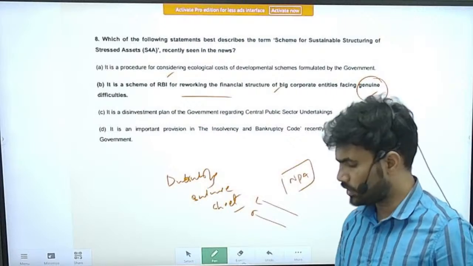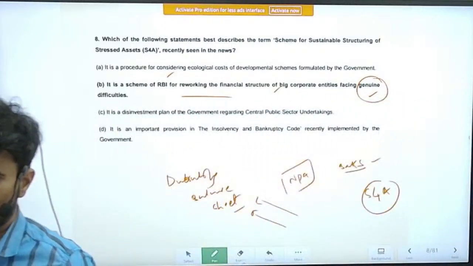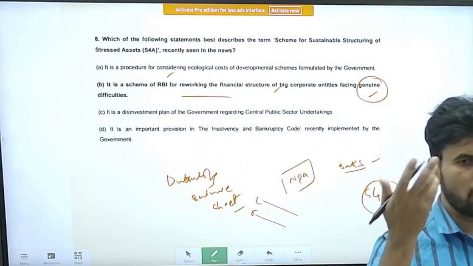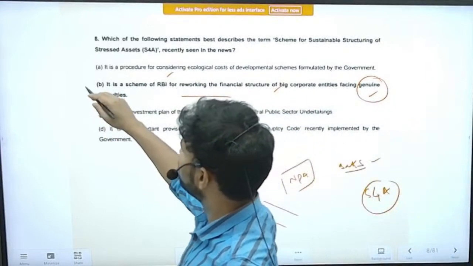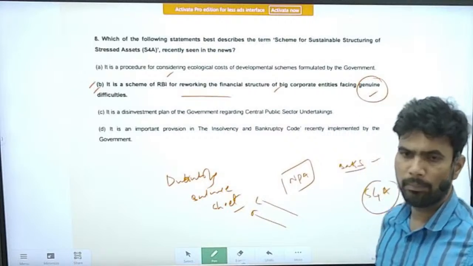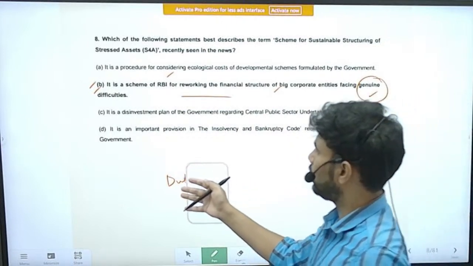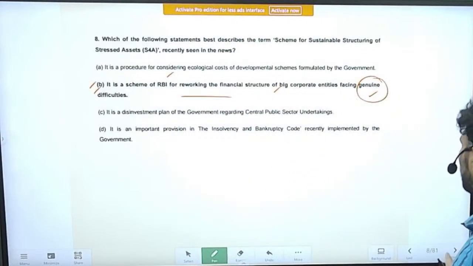So the entire story, you know very well. Apart from that, he was also owning a cricket team, IPL team. He was owning a Formula 1 racing team also abroad. So all these things you know very well. But let's come to the question. So this has happened. Before NPA problem has come to fore, this scheme has been initiated to restructure the loans that have been advanced to big corporations.